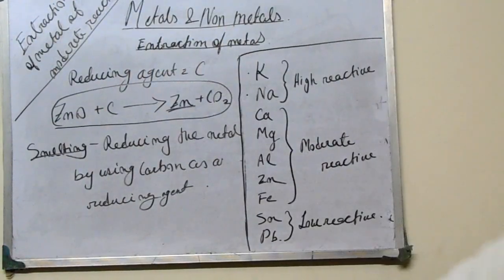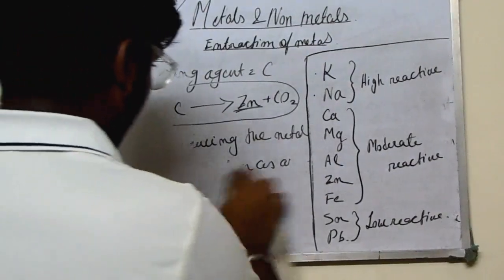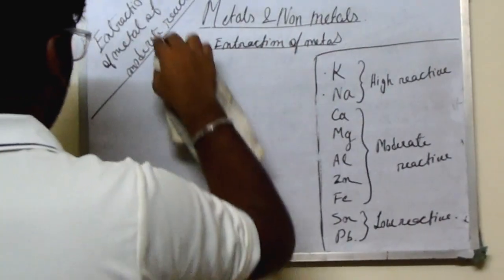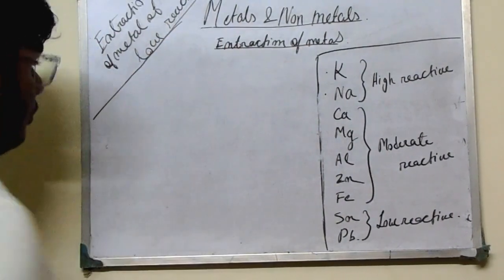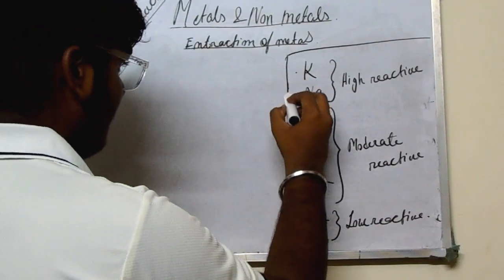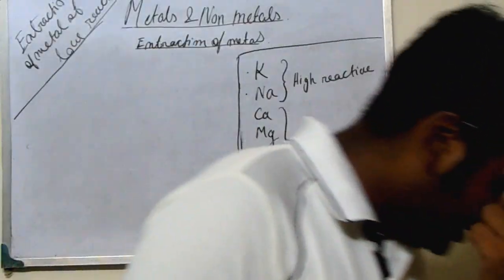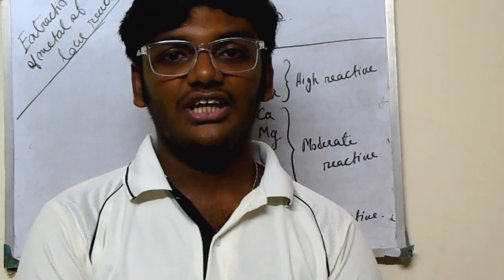Now we will see extraction of metals of low reactivity, that is Sn or Pb, that is tin and lead, using carbon monoxide as a reducing agent.